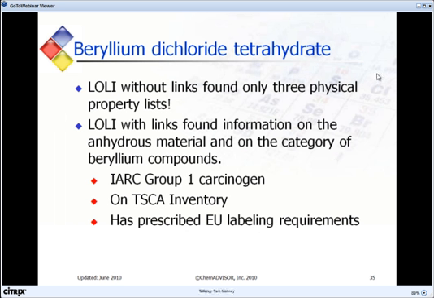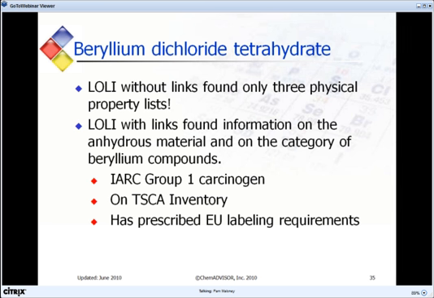To summarize then, for the beryllium dichloride tetrahydrate example, LALI without links found only 3 physical property lists. LALI with links found information on the anhydrous material and on the category of beryllium compounds. Specifically, these links led us to 3 very important pieces of information. That beryllium dichloride tetrahydrate is an IARC Group 1 carcinogen, is on the TSCA inventory, and has prescribed EU classification and labeling requirements.